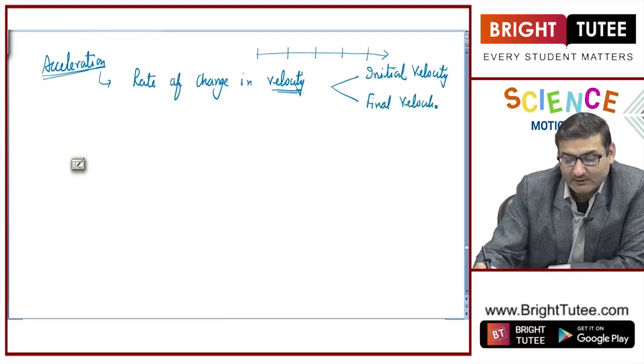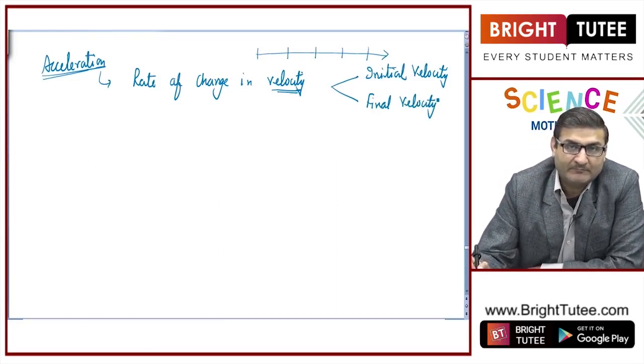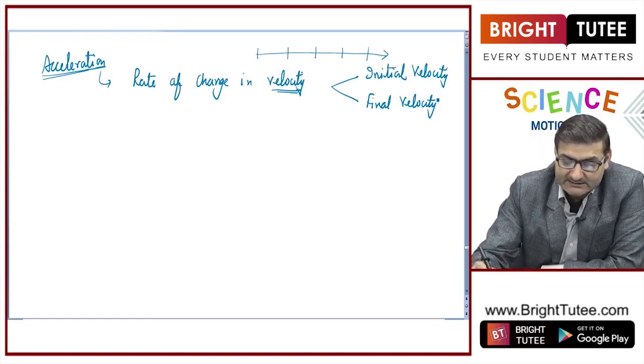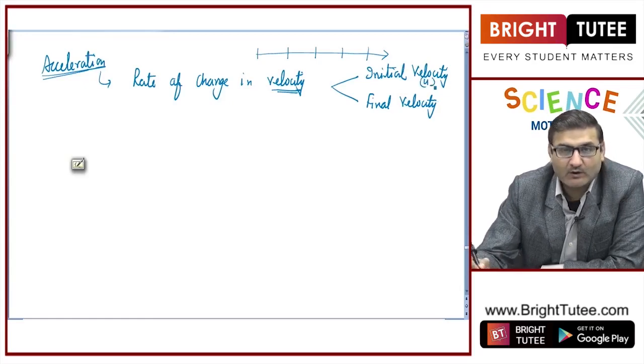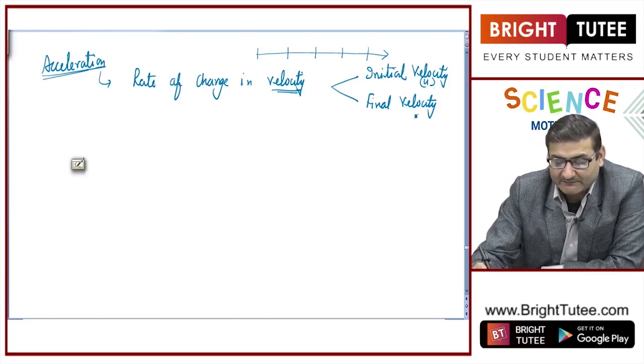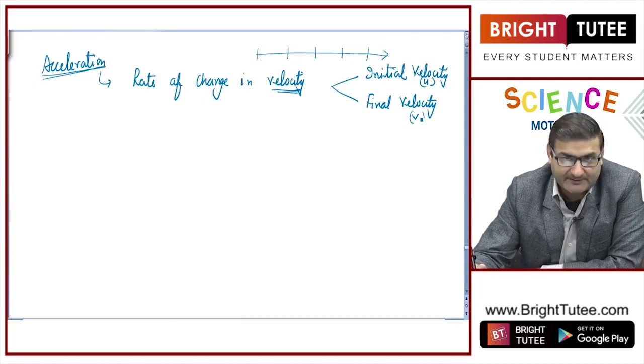Initial velocity means the speed or the velocity with which the object was initially moving, and this is represented by small u, whereas final velocity is the velocity with which the object is moving after a specified time when we observe it. It is represented by small v.